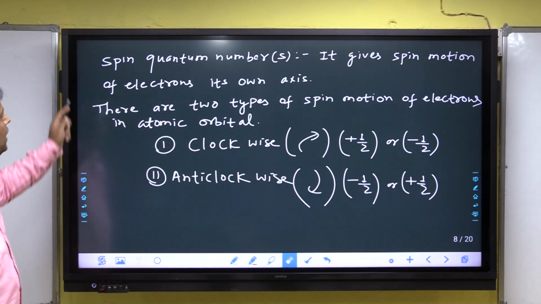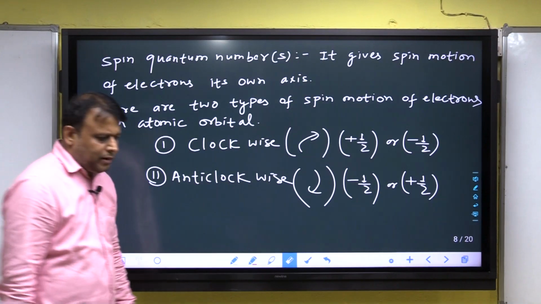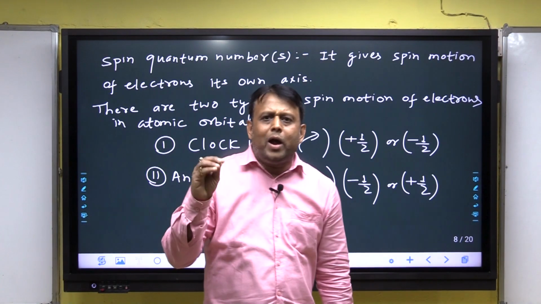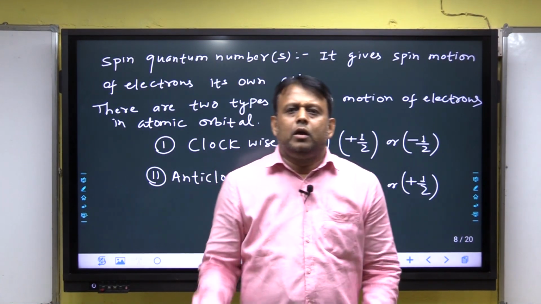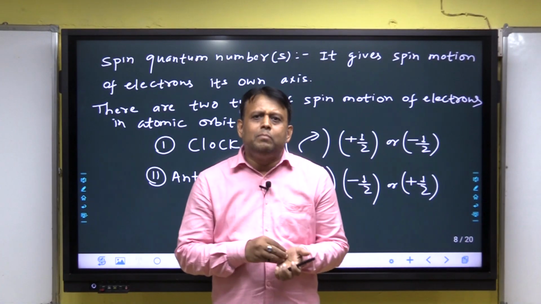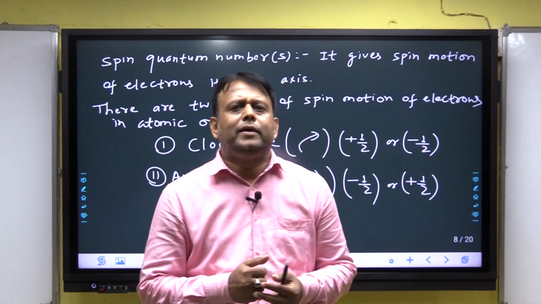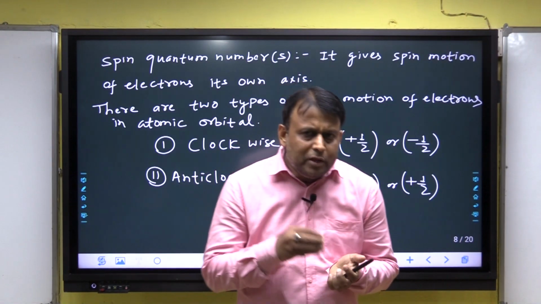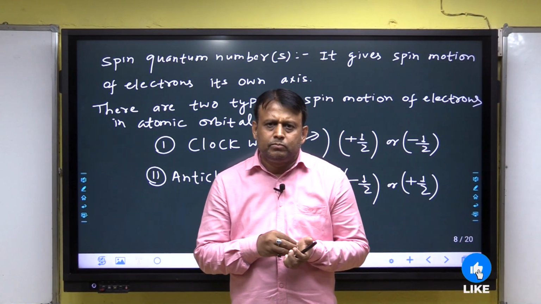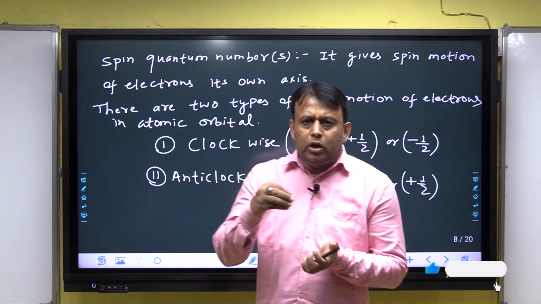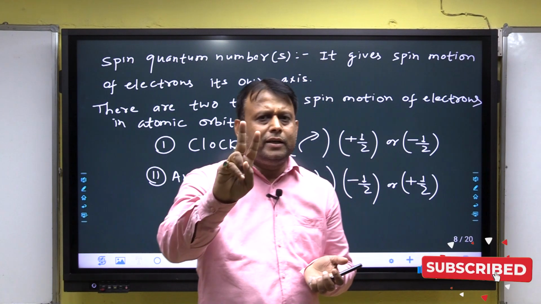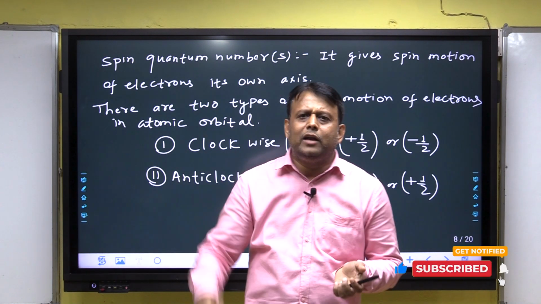Listen. The spin quantum number gives the spin motion of electrons in an atomic orbit. The spin quantum number was introduced by two scientists, Uhlenbeck and Goudsmit.